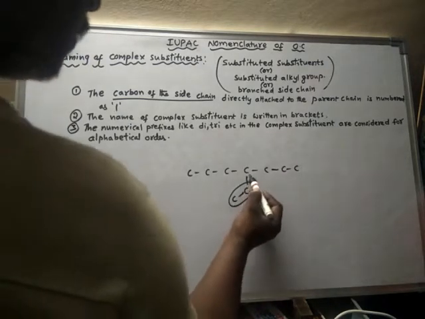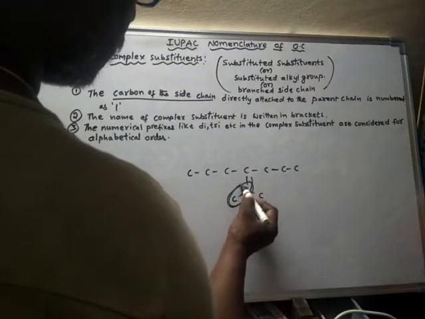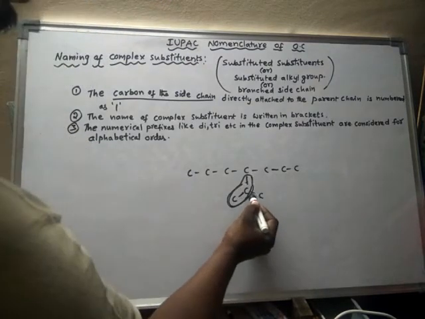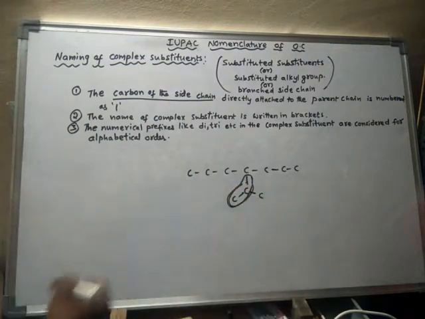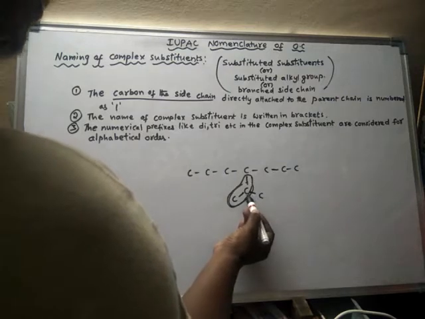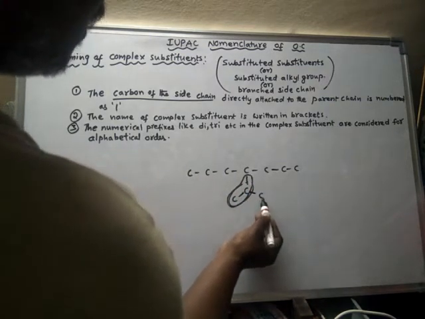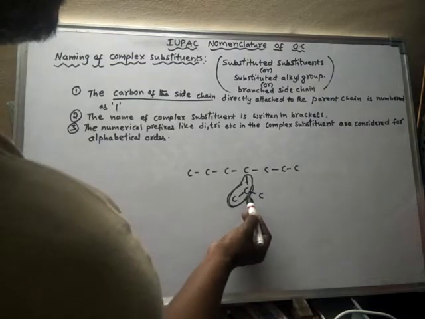So this is one side chain, and to this side chain, again another side chain is attached. So here it is a branch. So it is a branched side chain.